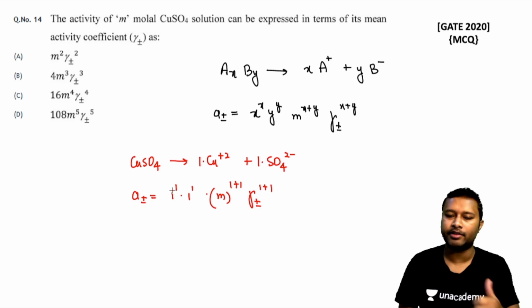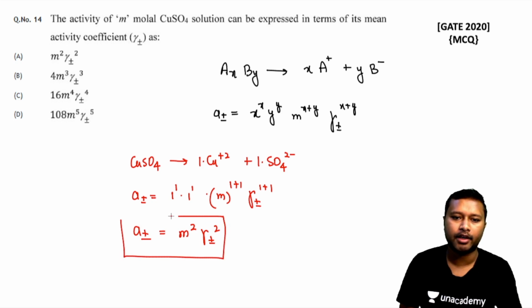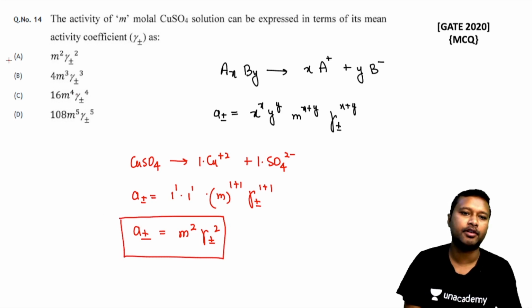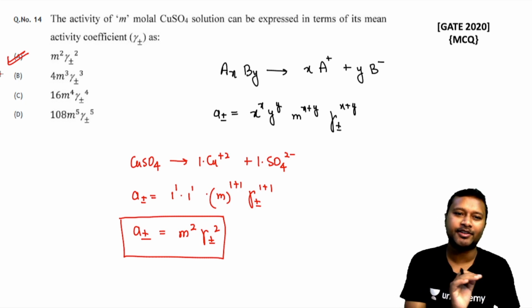1 to the power 1 is obviously 1, multiplied by 1 will also be 1. So you'll get a plus-minus is equal to m square and gamma plus-minus square. So this is going to be the final answer, and it's as simple as that. You are just done with this question. Option number A is the correct answer, right? So it's as simple as that.